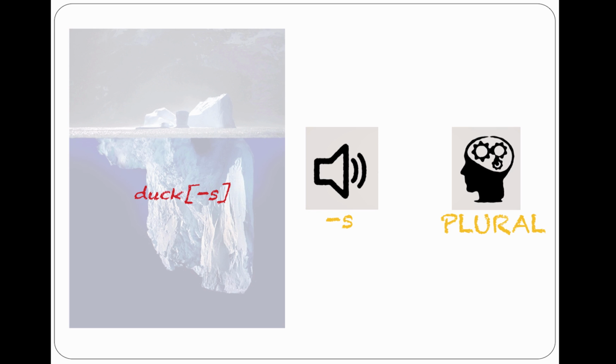In this respect, new words behave just like existing words. We know how to add the plural S. The S is a meaningful unit. Its sound is S and its meaning is plural. But it cannot stand on its own. You can't just say, "I saw duck," meaning I saw a plurality of ducks. You will have to attach it to the end of the noun you want to pluralize.